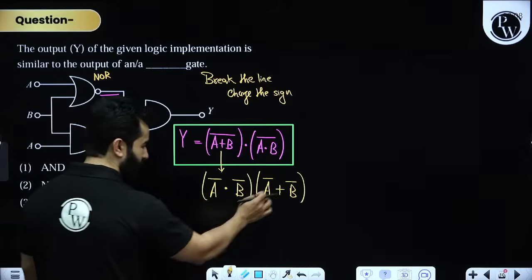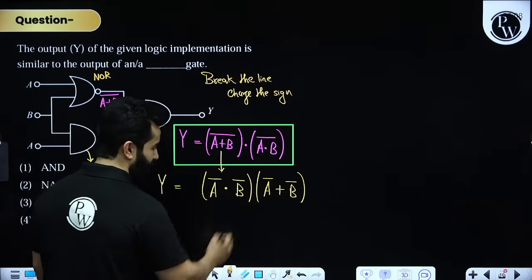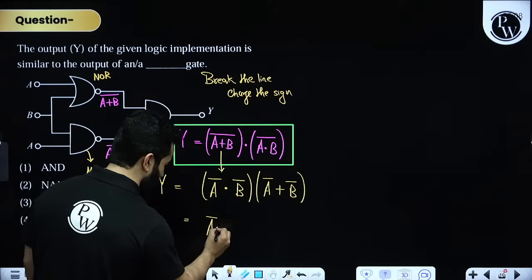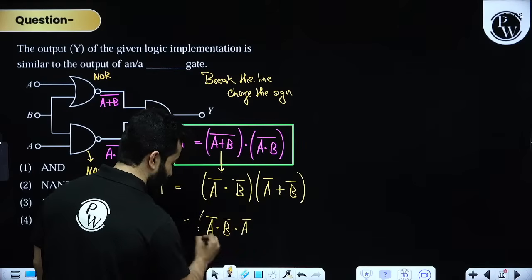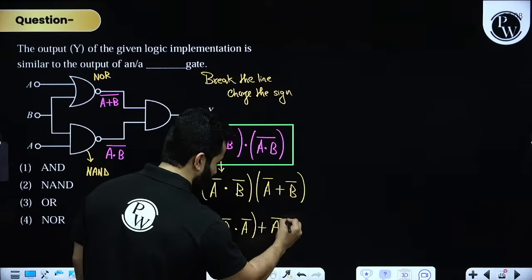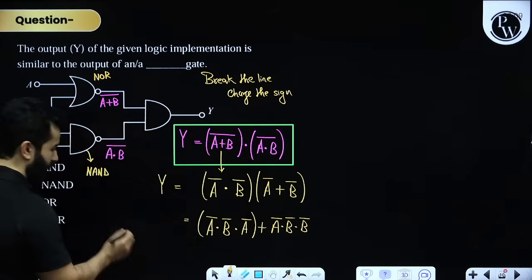Now let's multiply, and by the way, this is all Y. So A dot, this will become A bar dot B bar dot A bar plus A bar dot B bar dot B bar. My dear friends, A bar dot A bar is A bar.